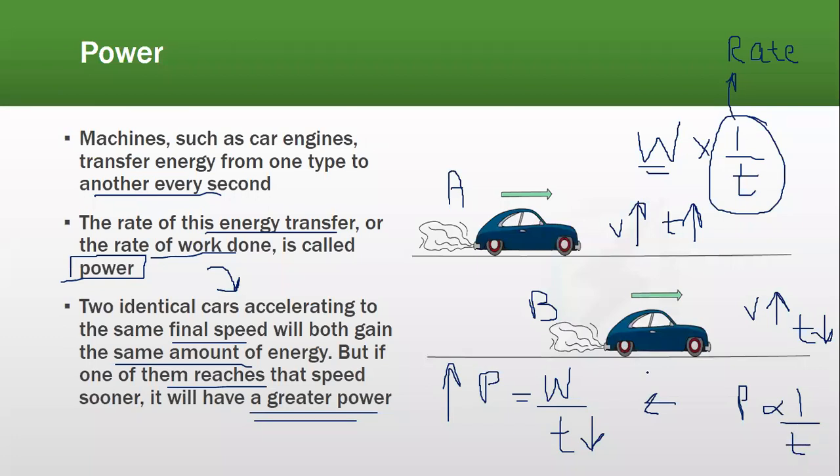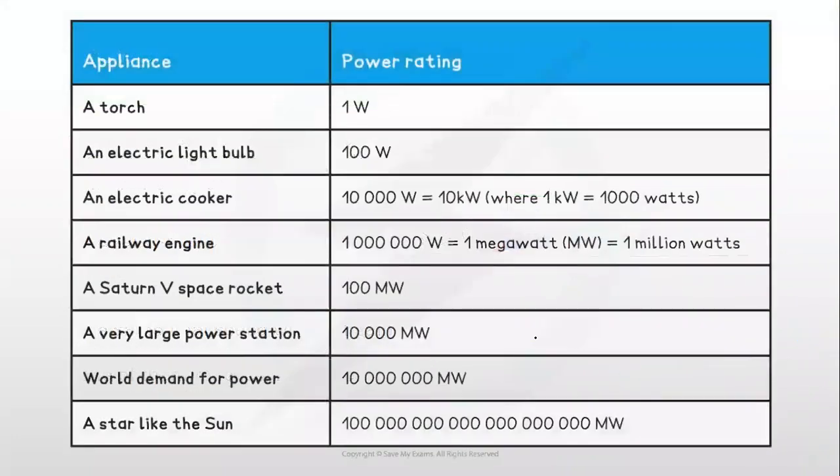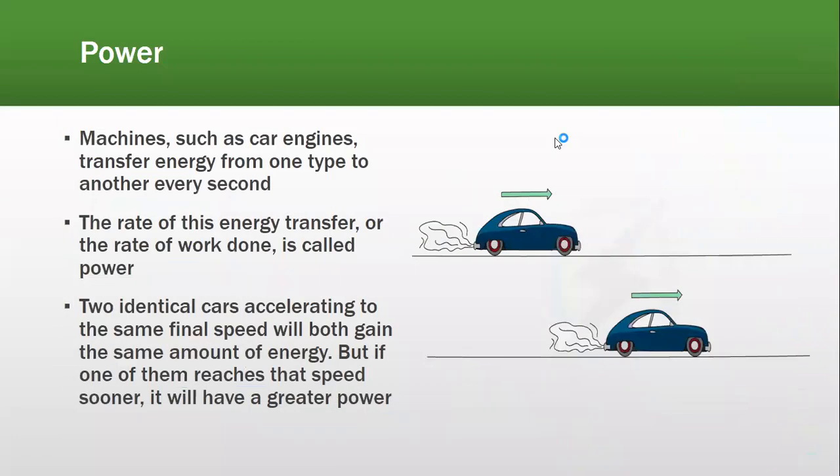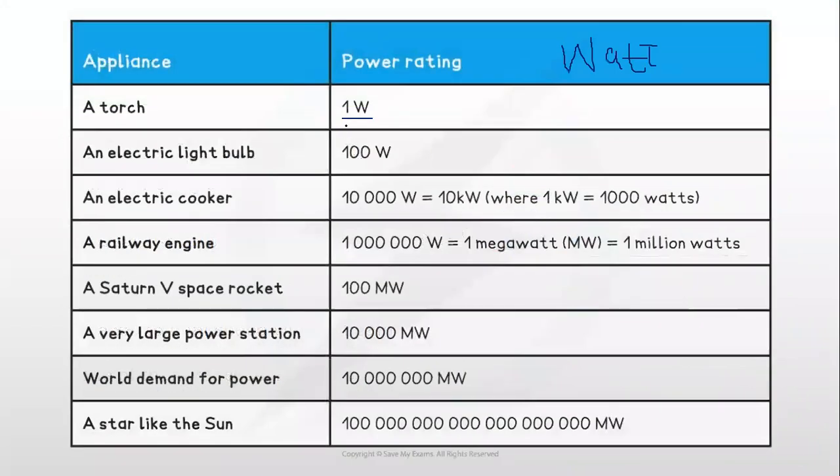So obviously the car which reached faster, because it took less time to cover the distance, had a higher power. For example, we have some appliances, like a torch is 1 watt. Now the unit for power is known as watt. What is it called? The unit for power is watt. A torch is of 1 watt, then an electric light bulb is of 100 watt, an electric cooker of 10,000 watt, or we can also call it 10 kilowatt.